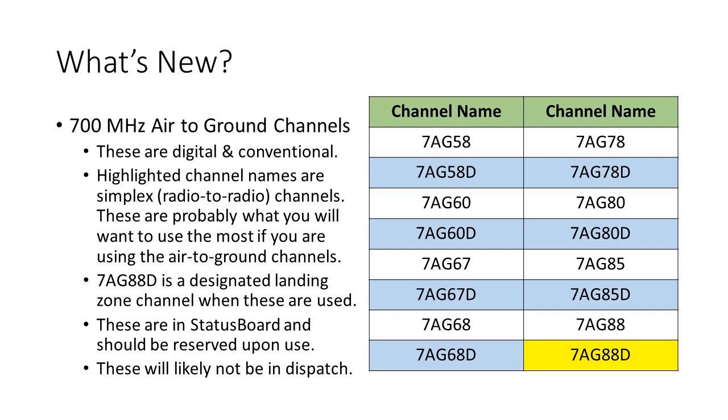7AG88D, highlighted in yellow, is a designated landing zone channel when these are used. Just like the ISICS talk groups, these should be reserved in status board when they are used. As a reminder, these channels will not likely be heard in dispatch when they are used for a landing.